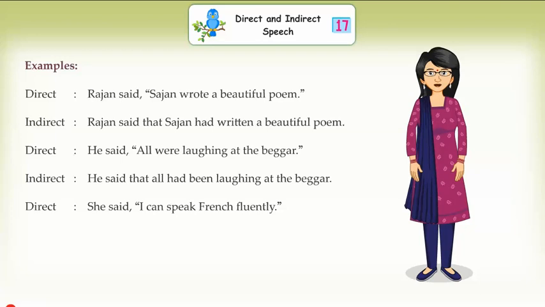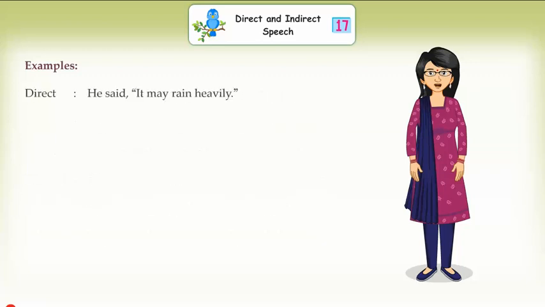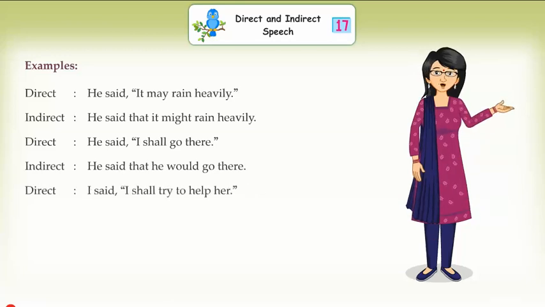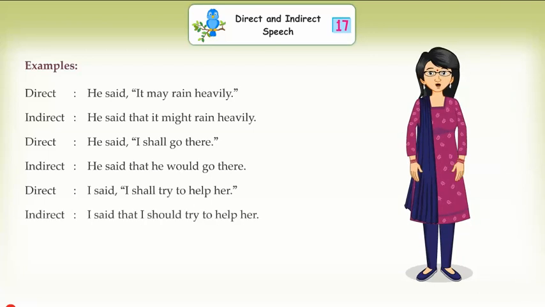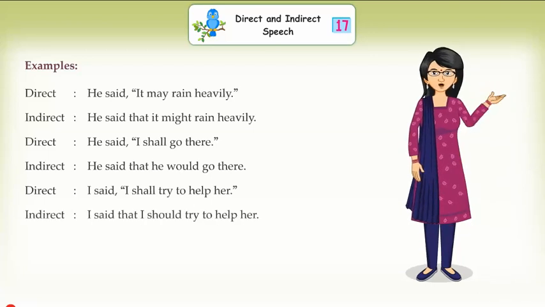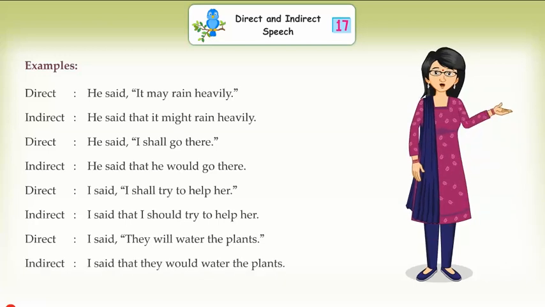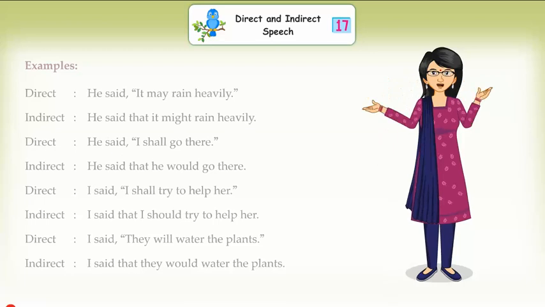Direct. She said, "I can speak French fluently." Indirect. She said that she could speak French fluently. Direct. He said, "It may rain heavily." Indirect. He said that it might rain heavily. Direct. He said, "I shall go there." Indirect. He said that he would go there. Direct. I said, "I shall try to help her." Indirect. I said that I should try to help her. Direct. I said, "They will water the plants." Indirect. I said that they would water the plants.